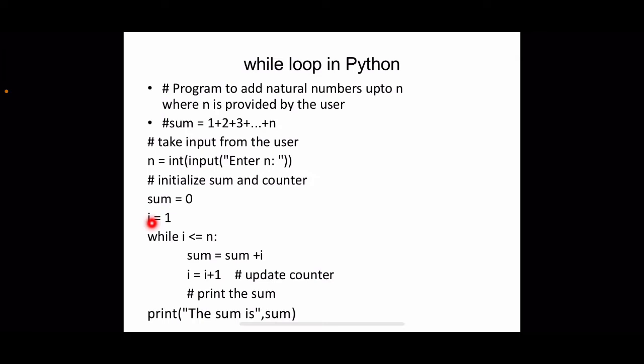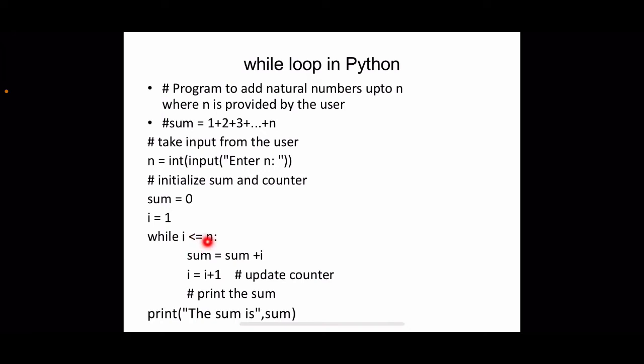It should be initialized to 1. Then after each iteration we have to update it, that is I equal to I plus 1 we have to perform. So we need two variables, one to store the sum which is initialized to 0, that is to store the cumulative sum, and a counter variable I to keep track of how many times we have already done the iteration. And the condition here is that when n and I become equal, that is the counter becomes n, that means we have already done n iterations, we have to stop. So this is the condition.